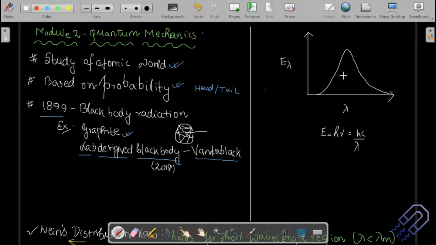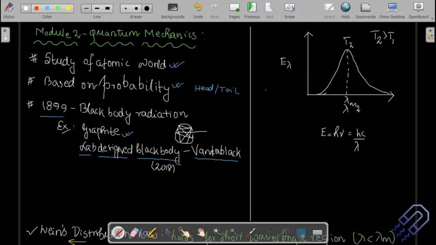Okay, it's not a perfectly normal distribution there, so I'm just drawing it approximately. At a certain wavelength, the energy was maximum. Let's say lambda m2, and let's say the temperature was T2. If you have a normal body and you raise the temperature, it's going to emit more energy. If you decrease the temperature, it is going to emit less energy. That's quite obvious.